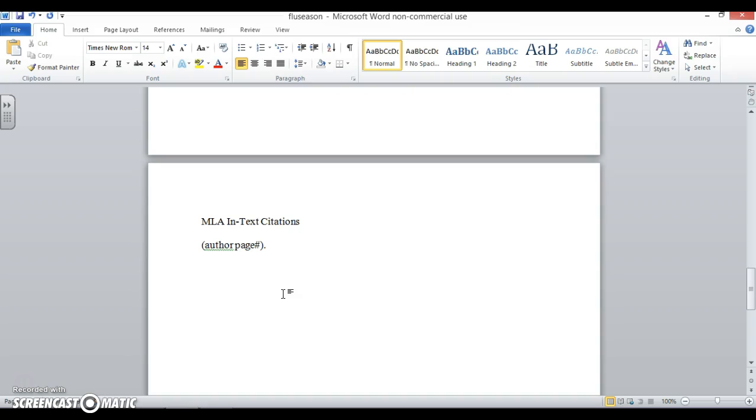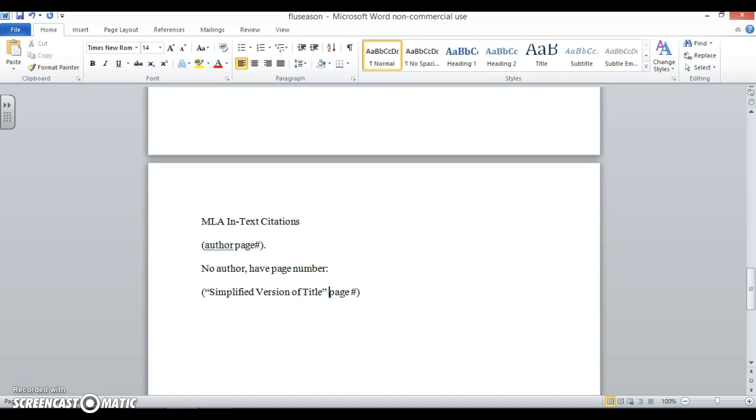Now, what if there is no author included, but you do have a page number? What you're going to do in this circumstance is you're going to still include the parentheses, you're still going to be including the page number, but instead of putting the author, you're going to put a simplified version of the title.